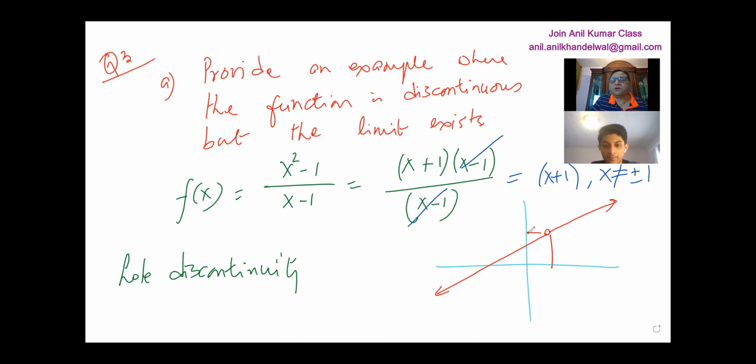So what is the limit of this function as x approaches 1? Tell me. 2, sir. 2. Perfect. So the limit as the function approaches 1 is 2. Basically the limit is where the function is approaching, not exactly being there. But if it is the same as the value of the function, then the function is continuous at that particular point. Beautiful. So that is perfect.